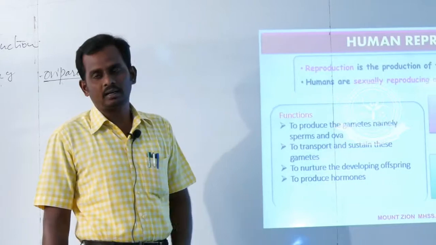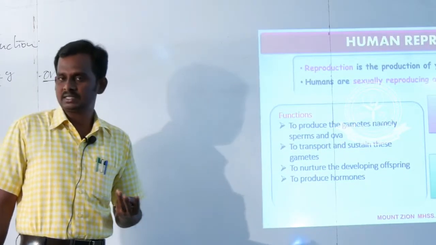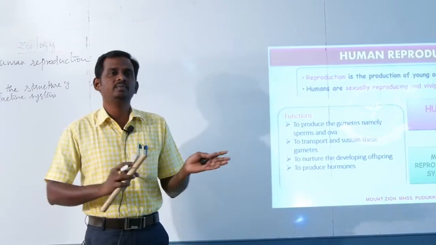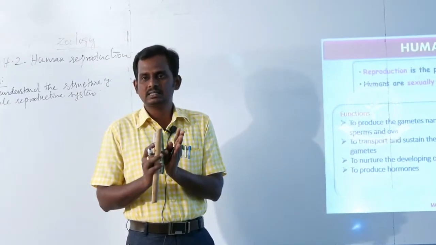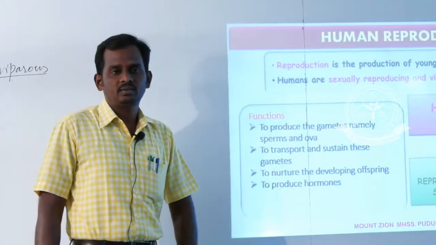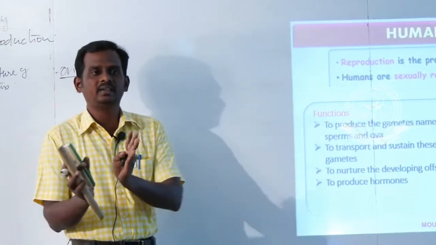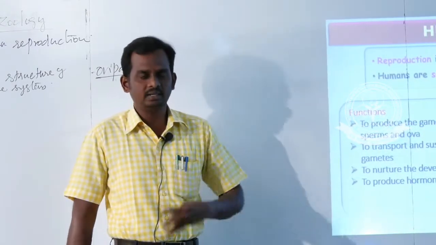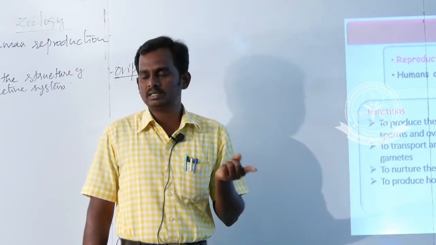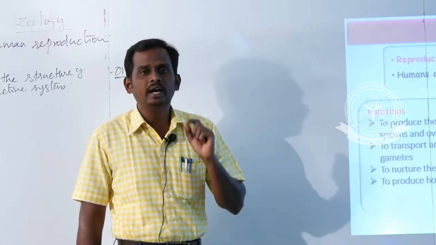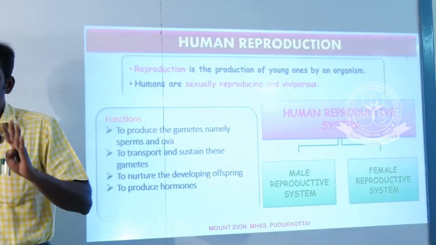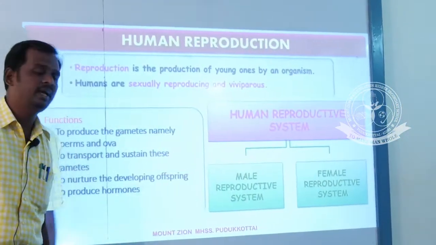And next, there are two systems. We are bisexual as well as sexually dimorphic. What is bisexual? Sexes are separate, male and female separate organisms. And another one is sexually dimorphic. What is meant by dimorphic? We can easily identify the male and female organism. In a human being, we can easily identify this is a male and this is a female. There are two systems, male and female reproductive system. In this class, we are going to discuss the male reproductive system.